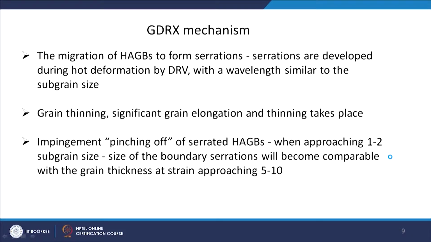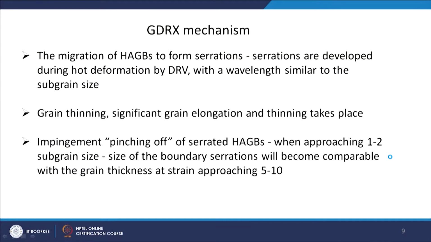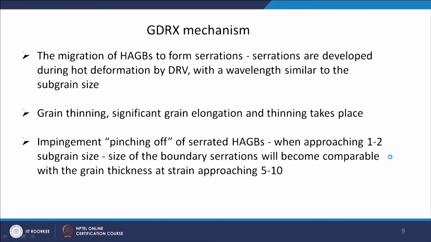Now, what is the mechanism? The high angle grain boundaries migrate to form serrations. I will show you a schematic for that. What do we mean by these serrations? The serrations are developed during hot deformation by DRV with a wavelength similar to the subgrain size. As we have just seen, the subgrains form in the vicinity of the high angle grain boundary. So, they form serrations, and the wavelength of the serration is equal to the size of the subgrains. And, as we have already seen, we have to apply very large strain.